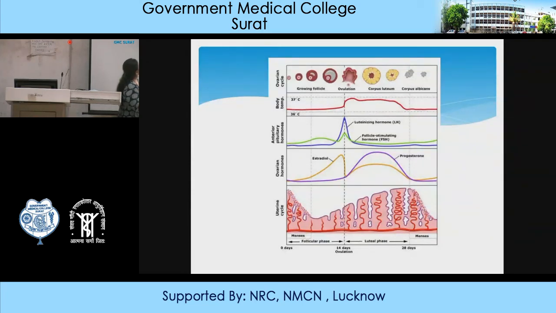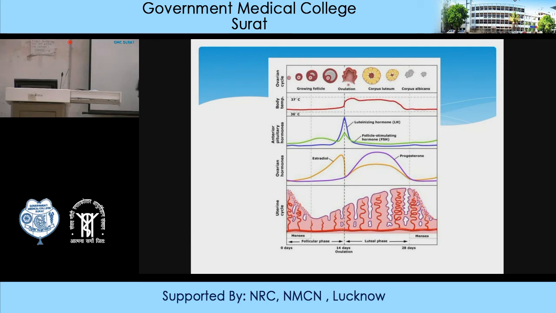You can see the body temperature changes. There is a rise of about 0.5 to 1 degree in body temperature at the stage of ovulation. And you can see the different hormones, which we'll go into later on. And this is the uterine cycle. You can see the follicular phase, that is the menses, where all the tissue is shed.